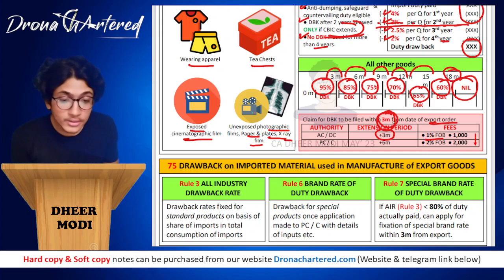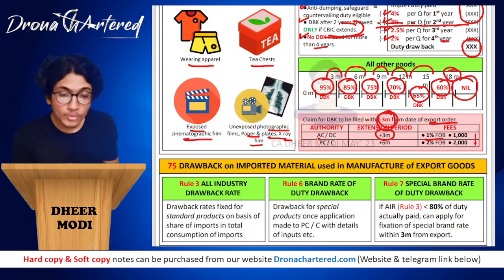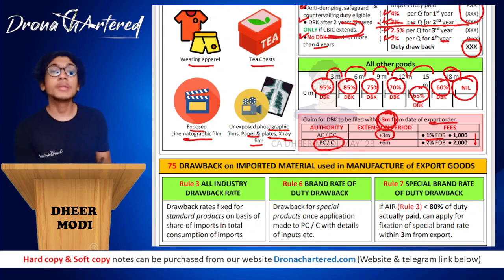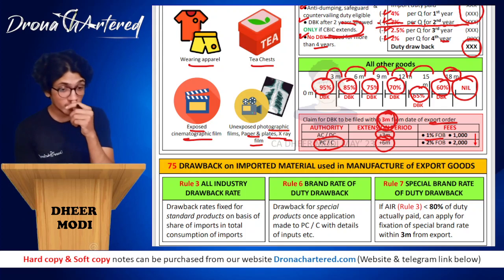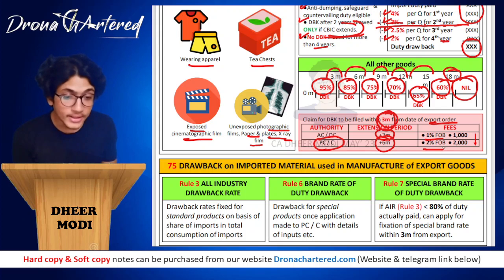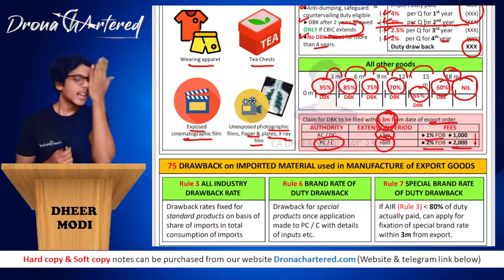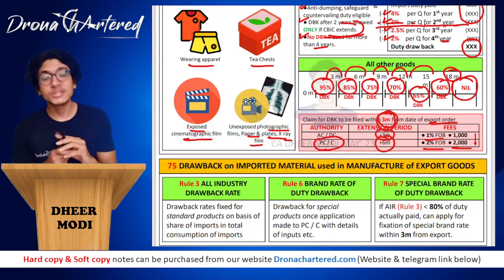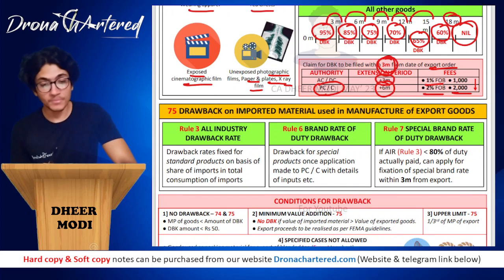However, if instead of 3 months, you want to extend it for a further 6 months, you have to take authority's approval, that is your PC or your C. Extension period is 6 months. This we've already done, and your fee will be double, that is 2% of FOB or 2000, whichever is lower. Okay. So 1% of FOB or 1000, whichever is lower, and 2% of FOB or 2000, whichever is lower.